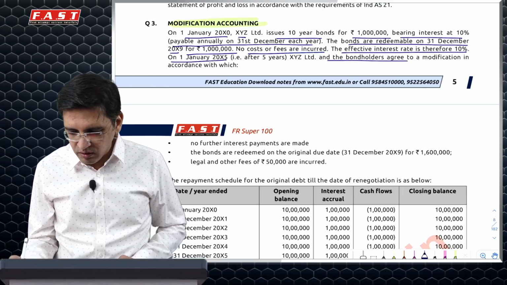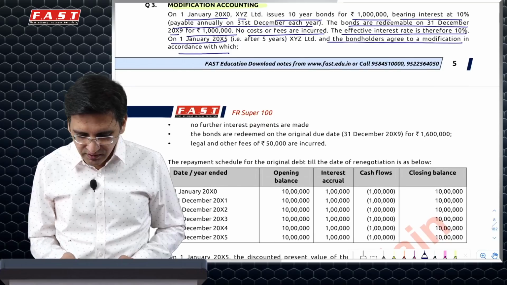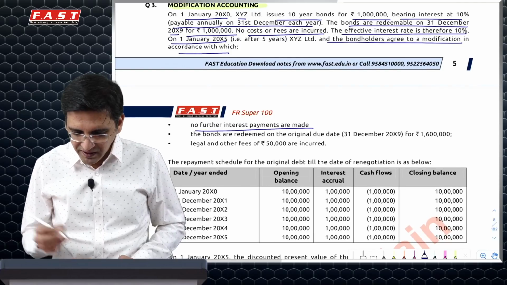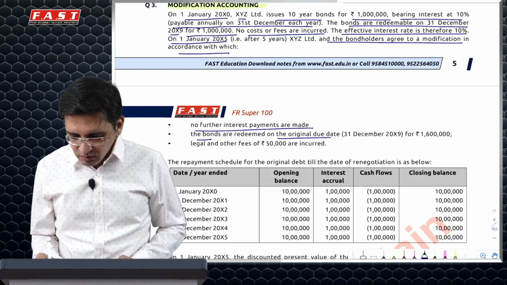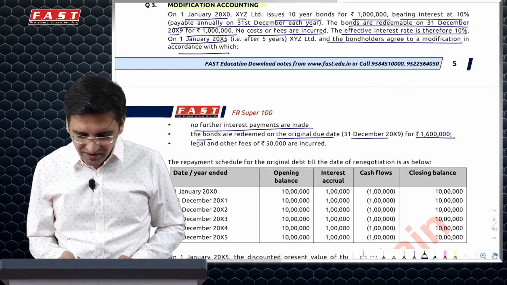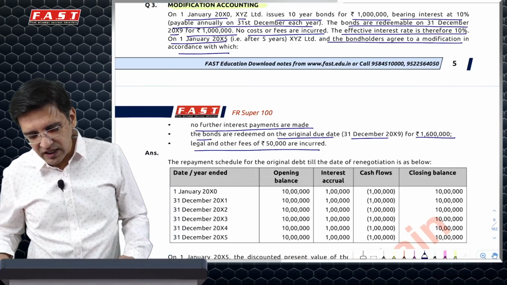After 5 years, bondholders agree to a modification based on which there will be no further interest payments made. The bond will be redeemed on the original due date itself, but would be redeemed at 16 lakh, and there would be these legal and other fees involved.